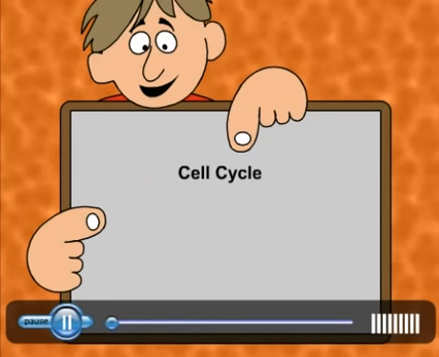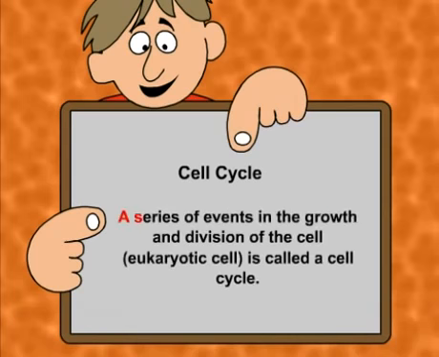What is the cell cycle? Let us define. A series of events in the growth and division of a cell, especially a eukaryotic cell, is called a cell cycle. Here we'll try to understand the events that occur in a cell cycle.